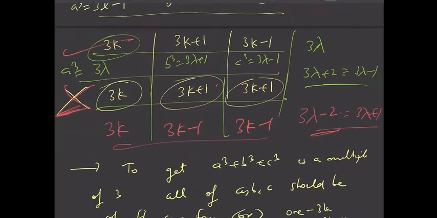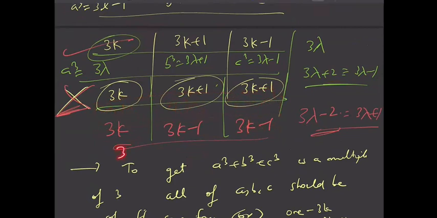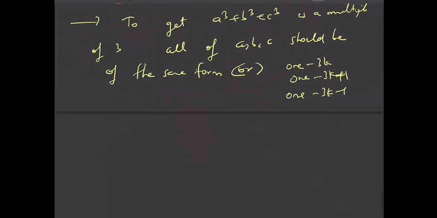If you take one of form 3k, other two 3k plus 1, then also it is not possible. One of form 3k, other two 3k minus 1, then also it is not possible. You can take two things of form 3k, one 3k plus 1, then a cube plus b cube plus c cube will be 3 lambda plus 1. You can take two of form 3k and one of form 3k minus 1, then a cube plus b cube plus c cube will be 3 lambda minus 1. Then also it is not possible. So only in these cases is a cube plus b cube plus c cube of the form 3 multiple.